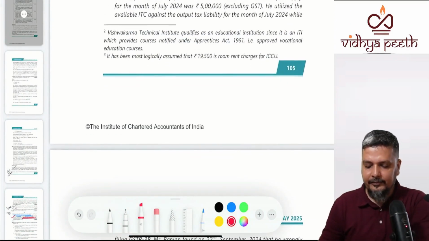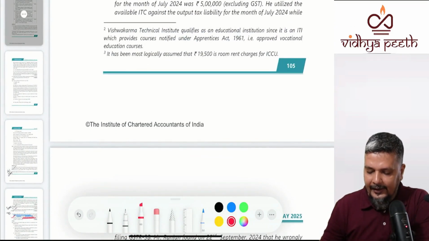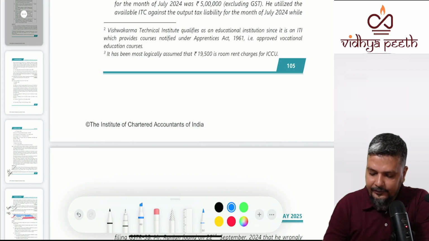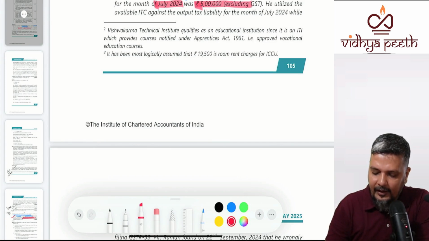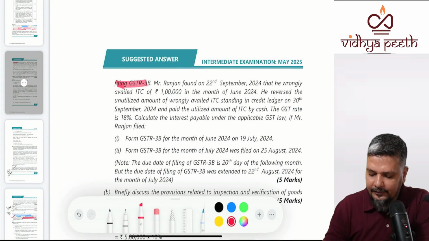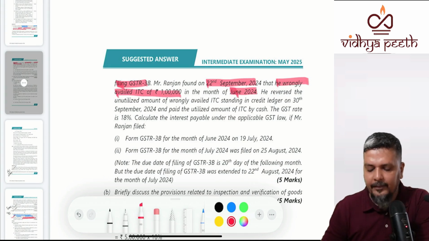7th question. Ranjan availed ITC of 1 lakh in GST 3B of June month. The output tax liability of June month was 0. Intrastate outward supply for July was 5 lakhs excluding GST. You utilized the available ITC against outward tax liability for the month of July while filing 3B. Ranjan found on 22nd September that he availed ITC of 1 lakh. He wrongly availed ITC of 1 lakh in the month of June.